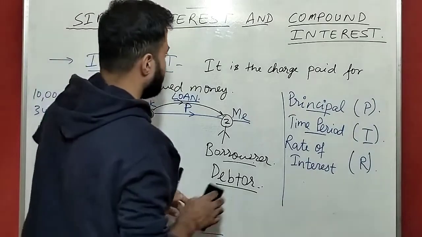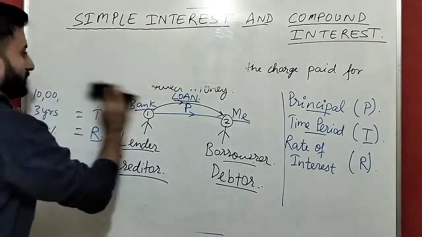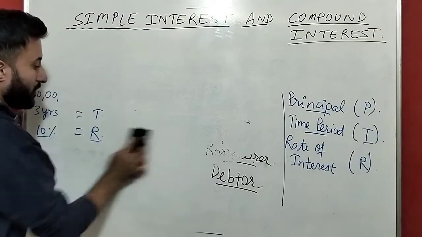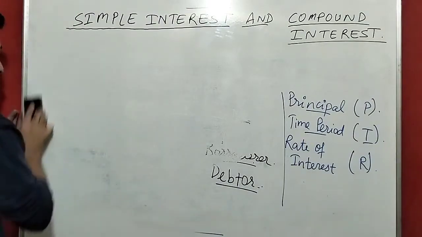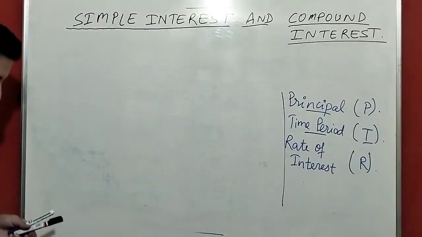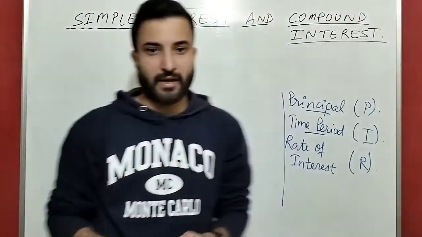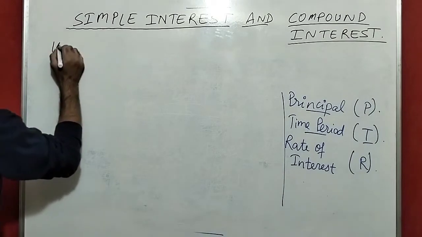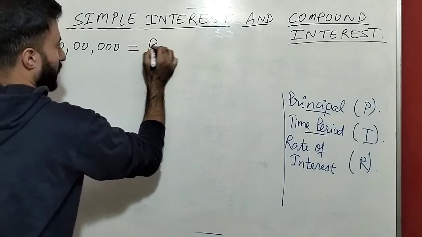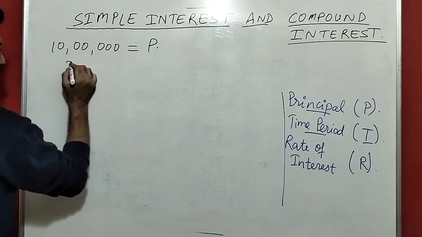Now what we have to find is the interest, like how much extra amount I am paying. See guys, as I have told you, I borrowed 10 lakh rupees from the bank. The money I have taken from the bank is the principal, for 3 years.